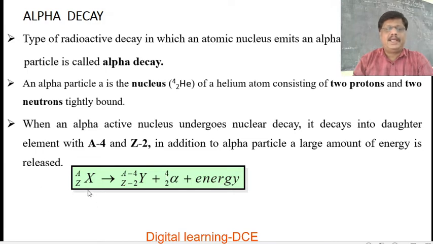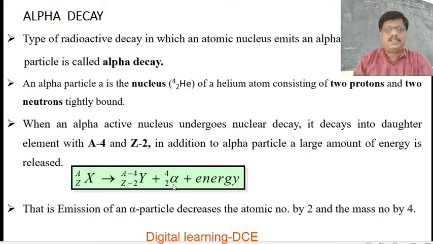This zXa represents the parent element, which gives rise to Y, that is the daughter element. Here Y is the daughter element and this is the alpha particle. That is, emission of an alpha particle decreases the atomic number by 2, so it is represented by Z-2, and the mass number decreases by 4, that is A-4.